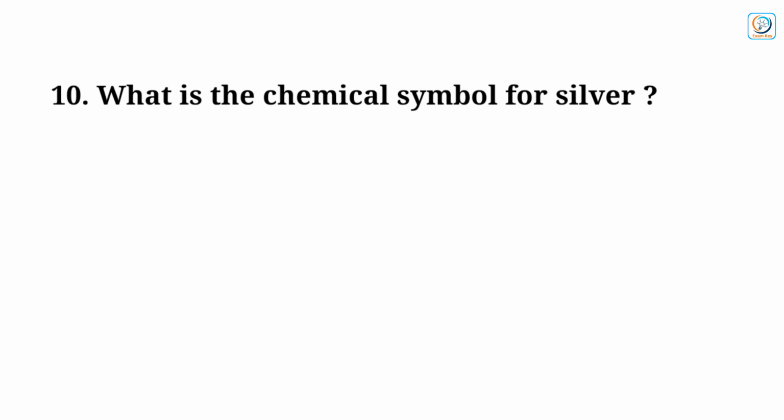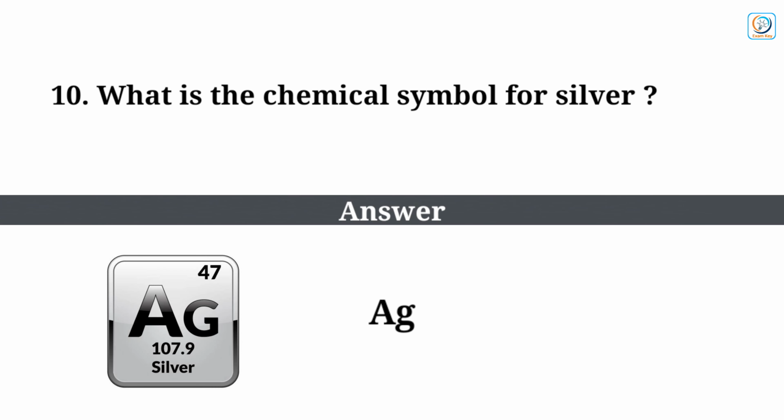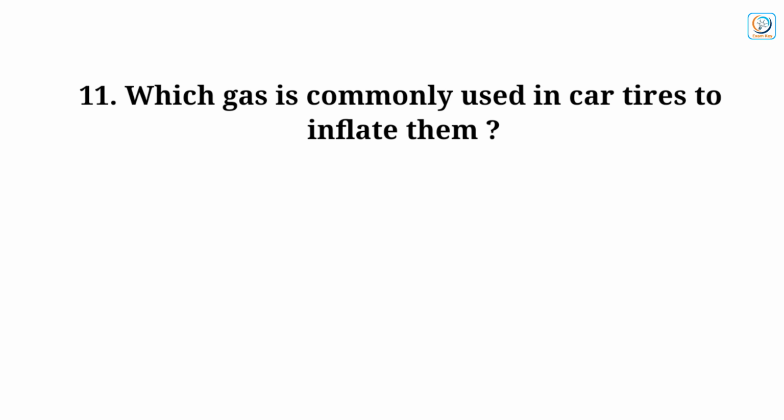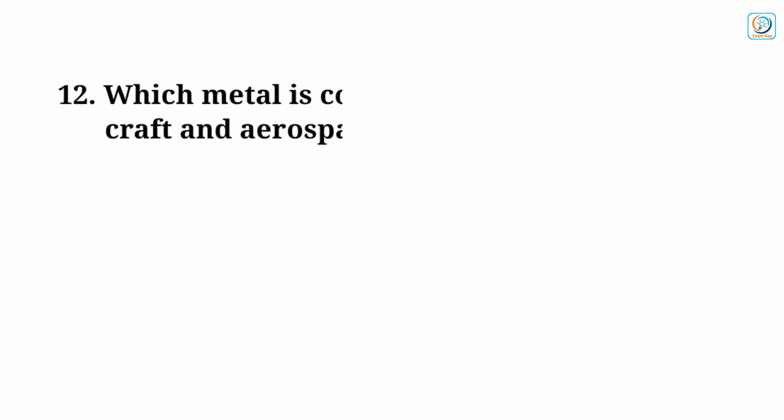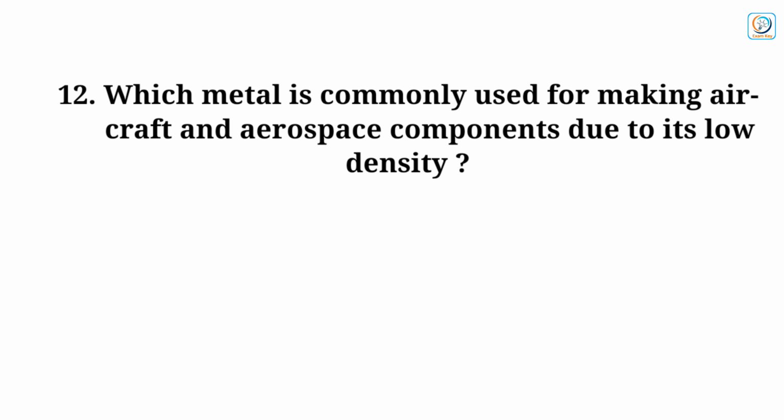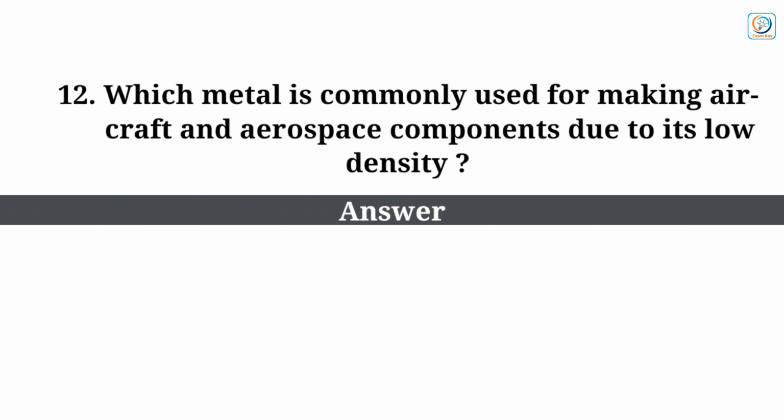What is the chemical symbol for silver? Answer: Ag. Which gas is commonly used in car tires to inflate them? Answer: nitrogen. Which metal is commonly used for making aircraft and aerospace components due to its low density? Answer: aluminium.